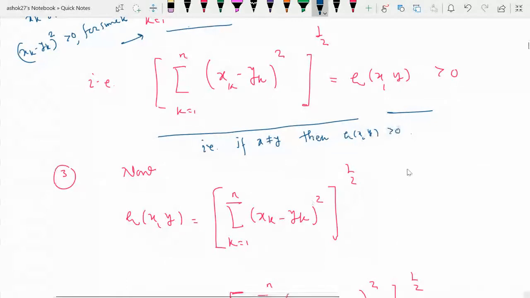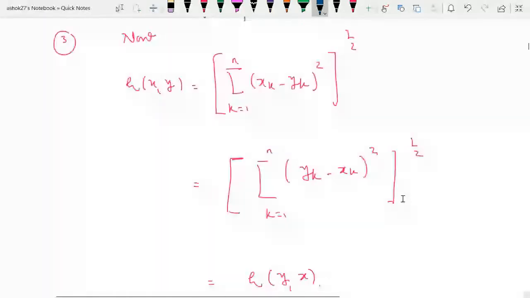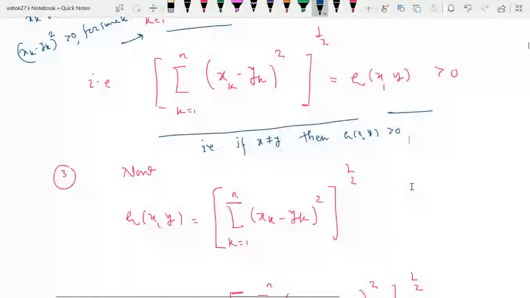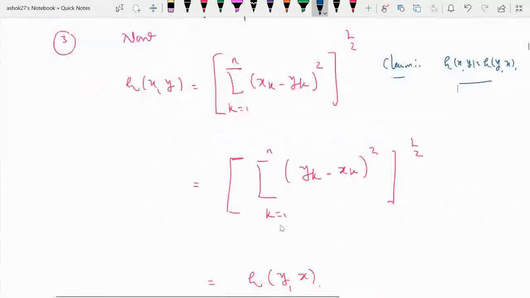That is the second condition. What is the third condition? So rho of xy should be same as rho of yx. So what is our claim in the third condition? Our claim is that rho of xy should be same as rho of yx. So let us consider rho of xy, that is the summation of (xk minus yk) squared, raised to half.